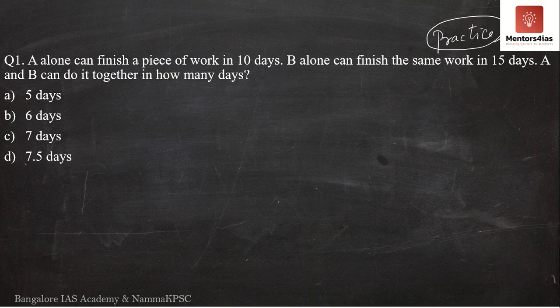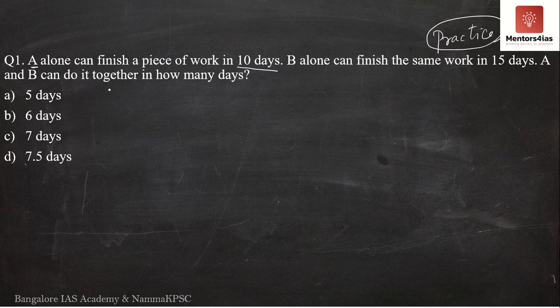Okay, so let us start with this question. Question 1 says there's a person by the name A. A alone can finish a piece of work in 10 days. B alone can finish the same work in 15 days. Now if both A and B work together, in how many days will they be able to complete the entire piece of work? I hope you understood the question.